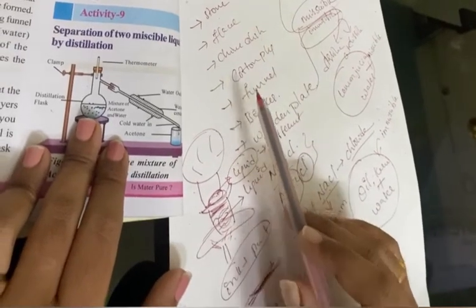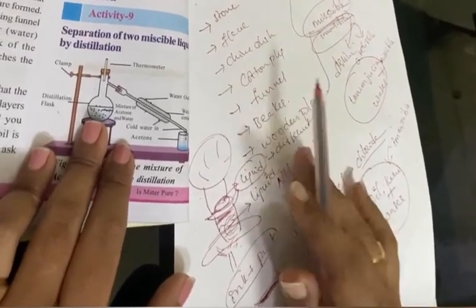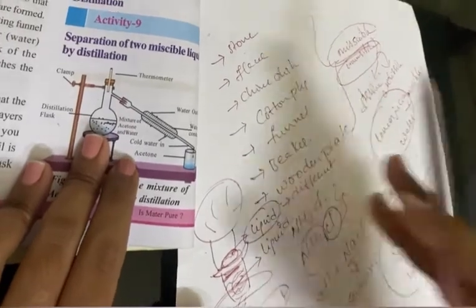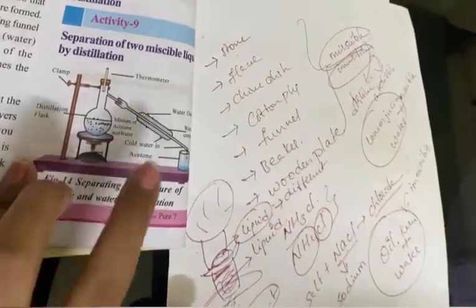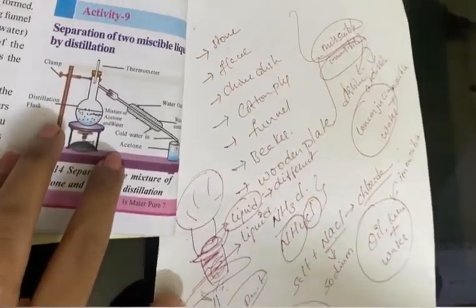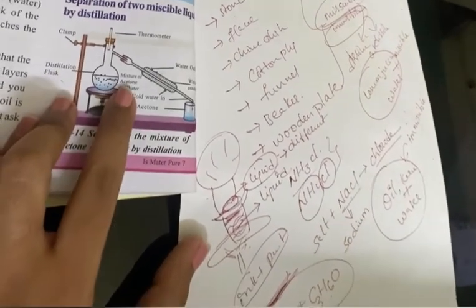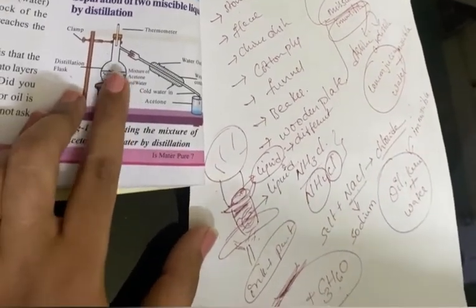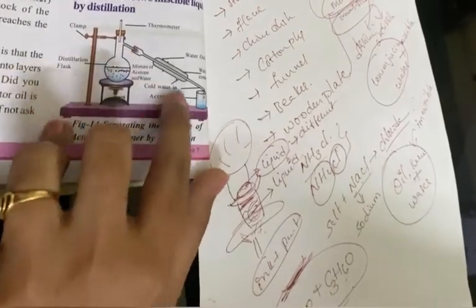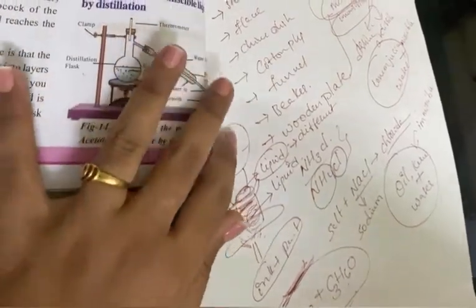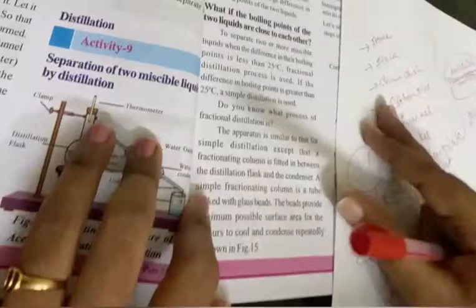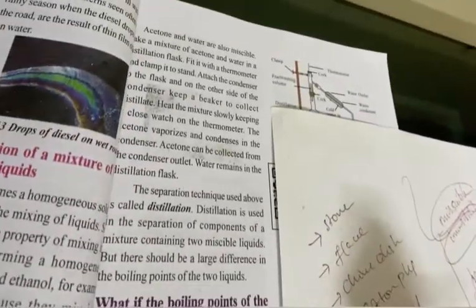So from this experiment, what do you understand? What is the definition of distillation? Distillation is nothing but separation. By using this technique we separate the components, like separation of acetone and water. Acetone gets evaporated and moves to the beaker and the water remains. And next, what if the boiling points of two liquids are close to each other? What happens?